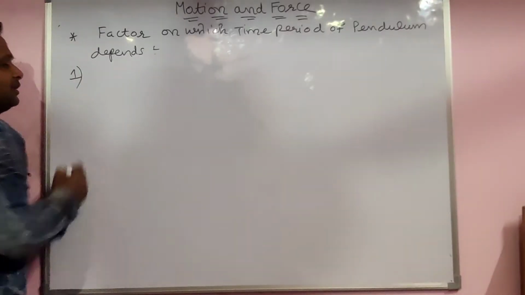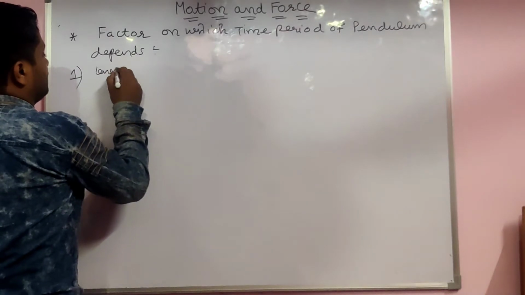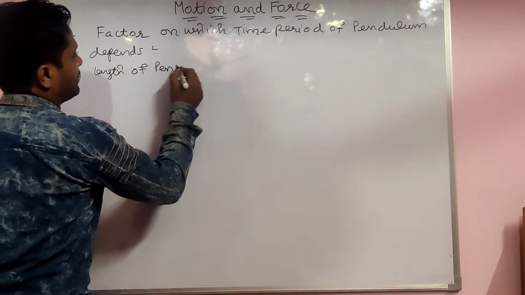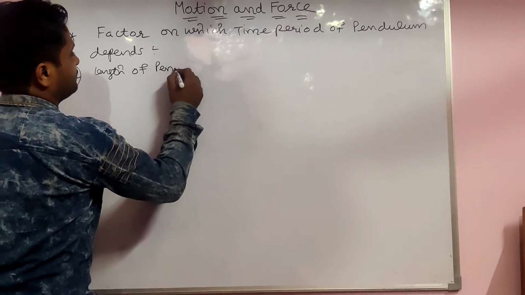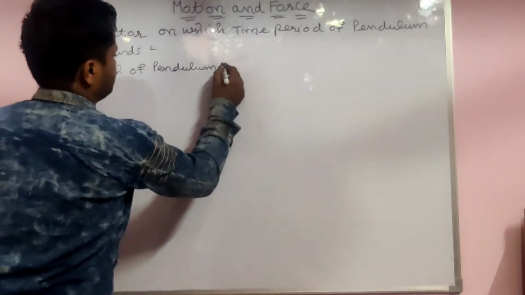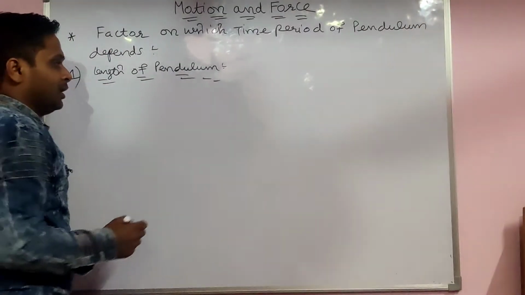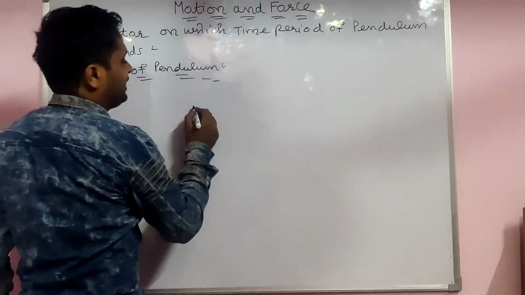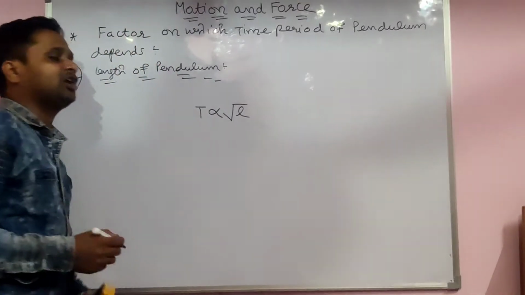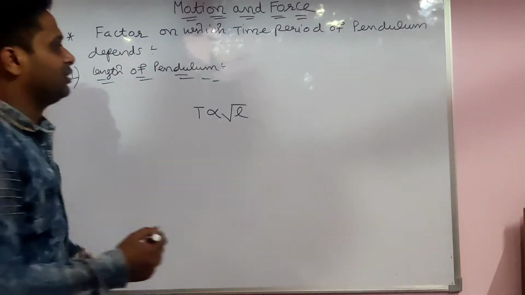Yes, first factor. The first factor is the length of the pendulum. Now you have to write: the time period is directly proportional to the square root of L. Time period is directly proportional to the under root of L.